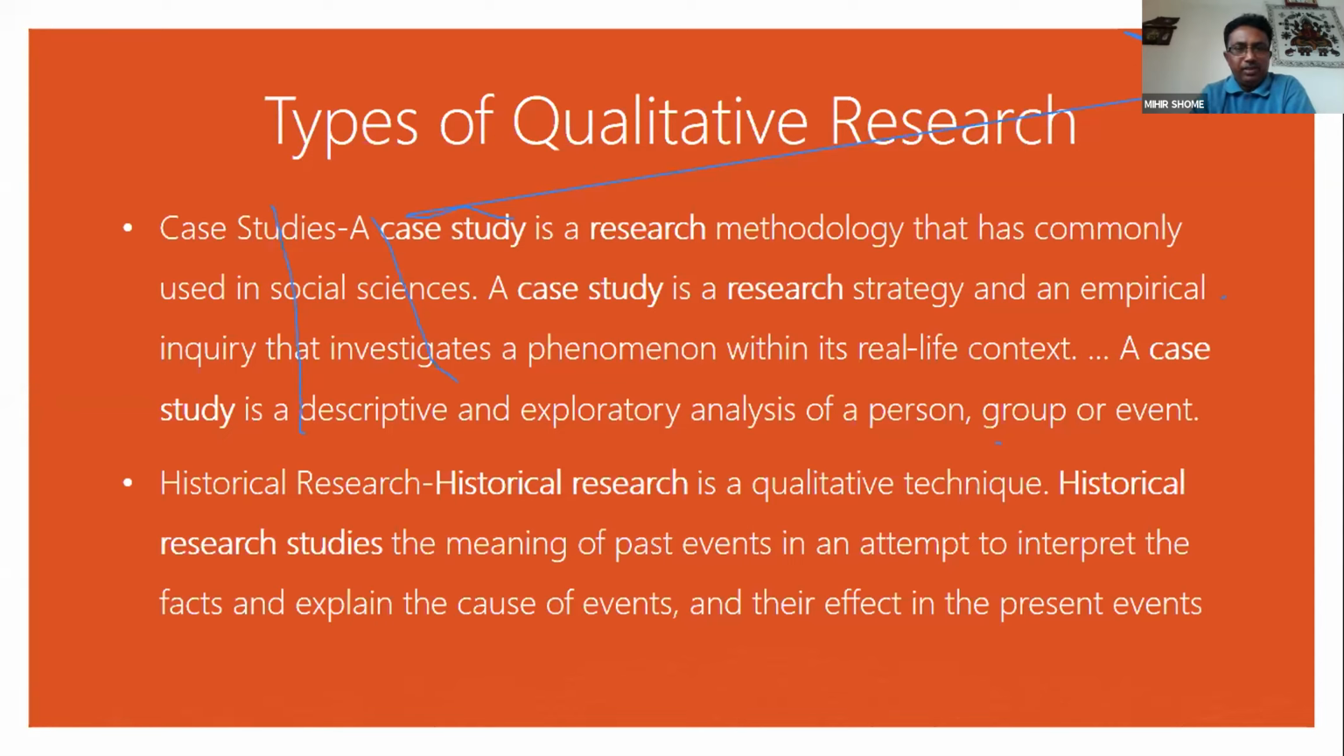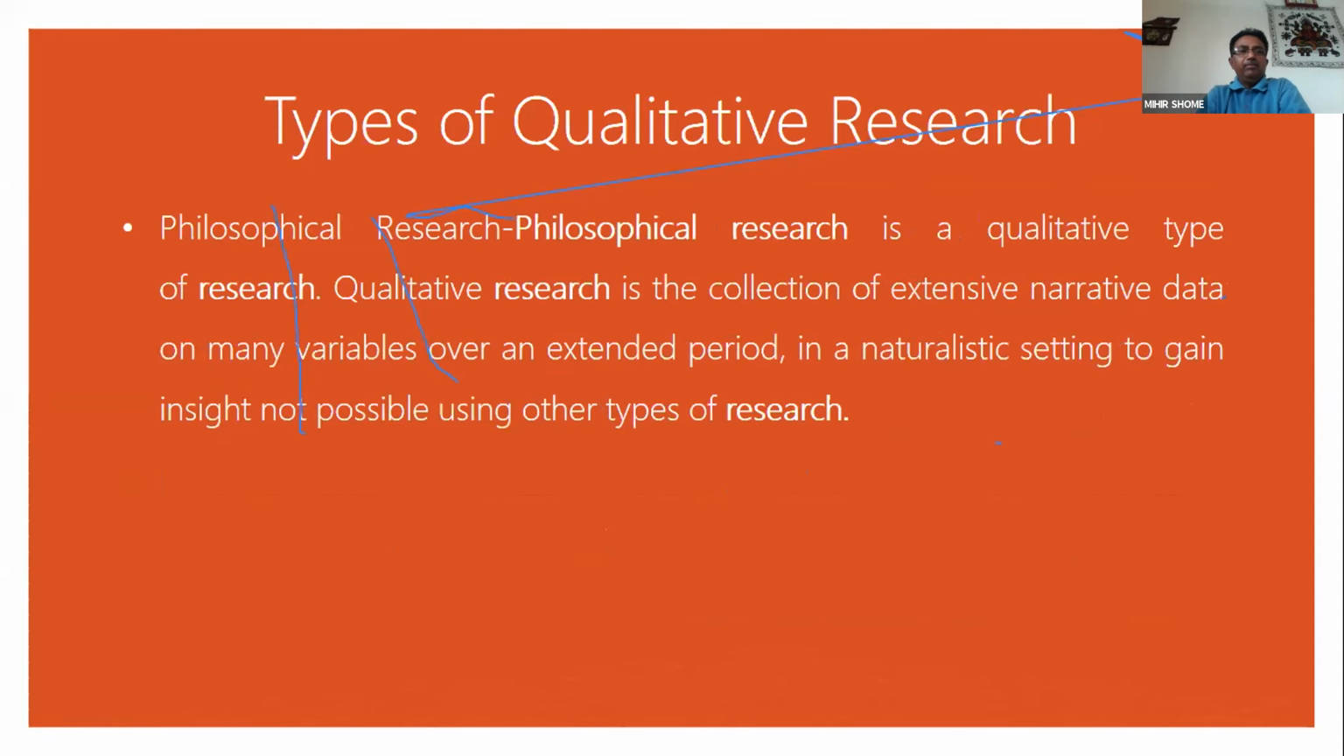Historical research. Historical research is a qualitative technique. Historical research studies the meaning of past events in an attempt to interpret the facts and explain the cause of events and their effects on present events. Then philosophical research. Philosophical research is a qualitative type of research. Qualitative research is the collection of extensive narrative data on many variables over an extended period in a naturalistic setting to gain insight not possible using other types of research.